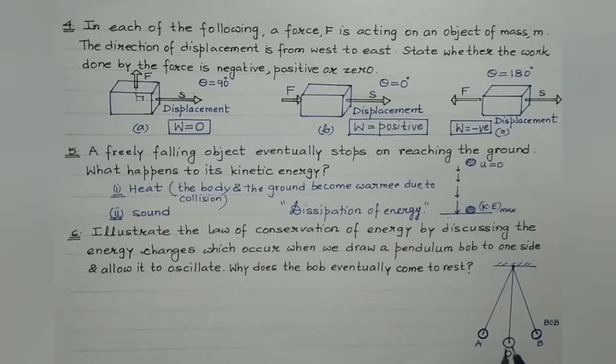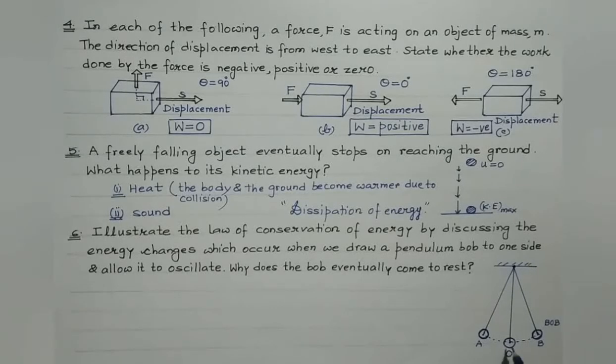Now suppose this bob is disturbed from its mean position and taken to point A, and then it is released. Then it will swing along this path, AOB. Right? It will keep on swinging like this. With the passage of time, its oscillation will tend to die out, and eventually it will again come back to rest at its mean position. Right? So O is the equilibrium position, A and B are the extreme positions.